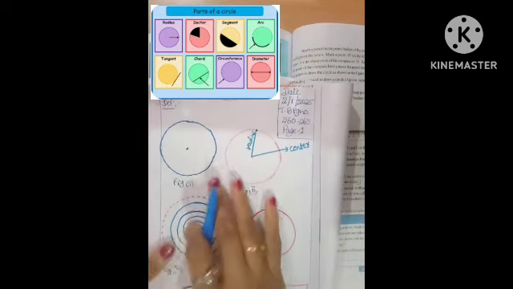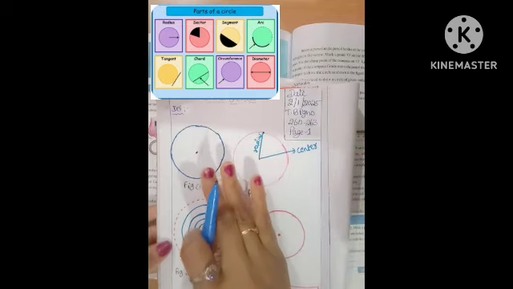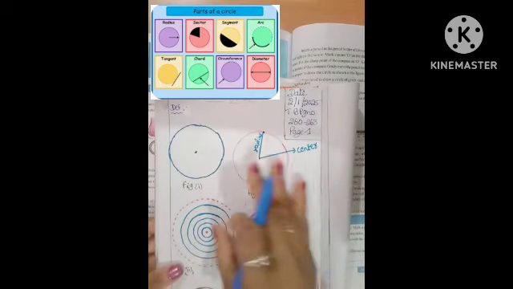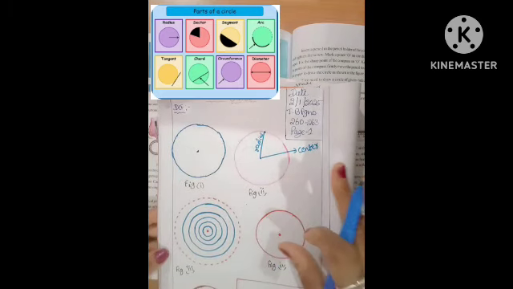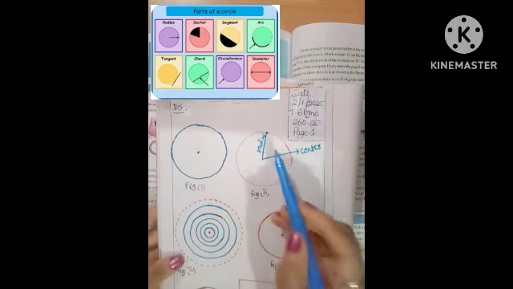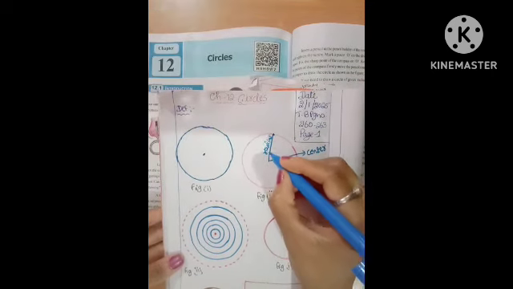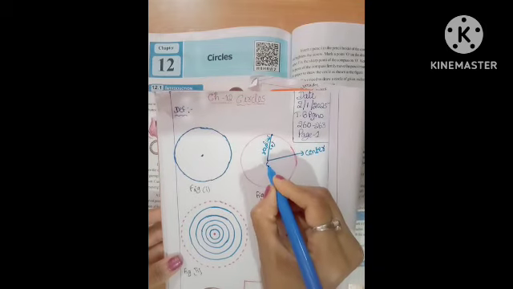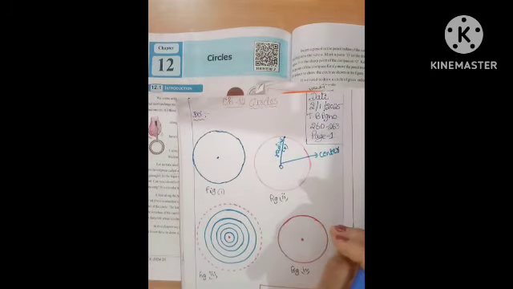All are the definitions. I am not writing them here, because you have already ticked them in our textbook. That's why I am only explaining. Once again, let us recall: the radius is denoted by small r. This is the center, O. And next, the diameter.